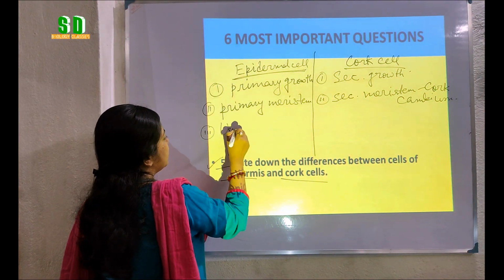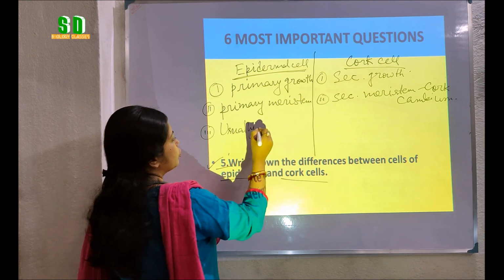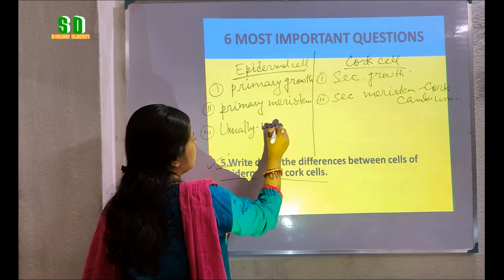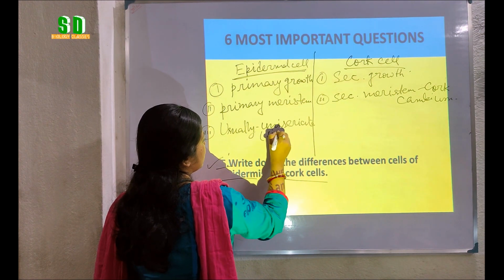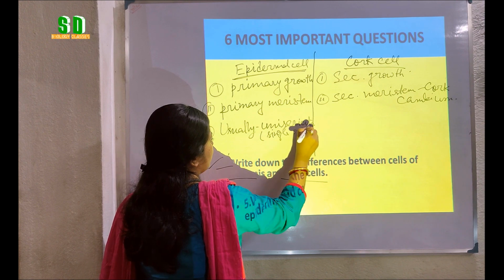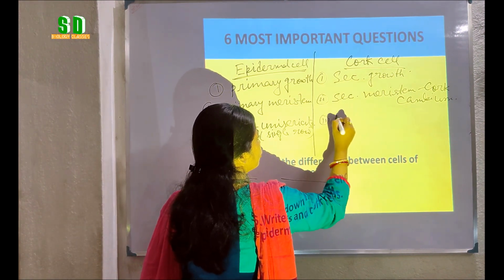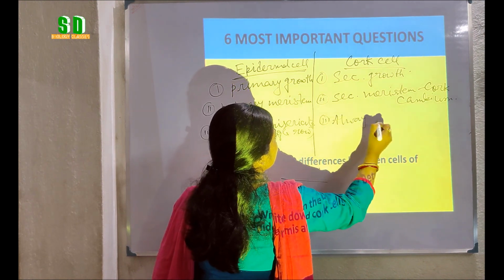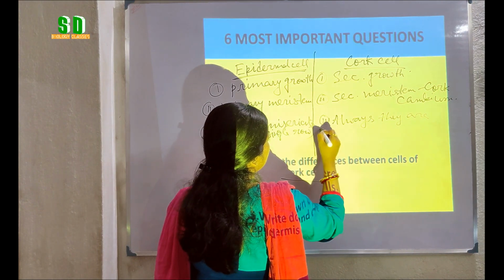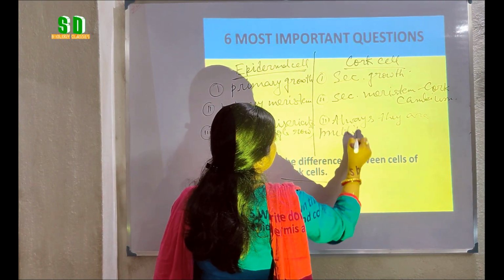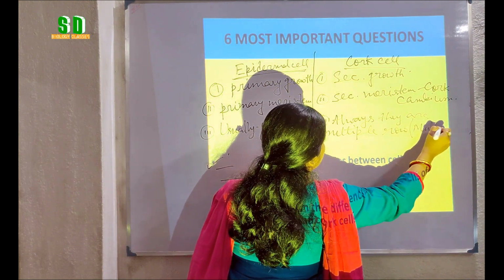Usually we can see the epidermal cells form a single layer, that is, usually they are present in a uniseriate manner, in a single row. But in case of cork cell, always they are present in multiple rows or multiseriate.